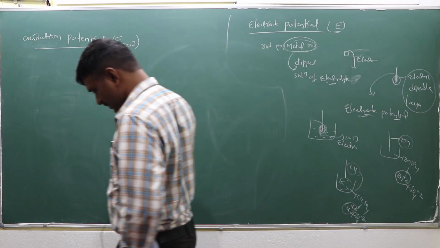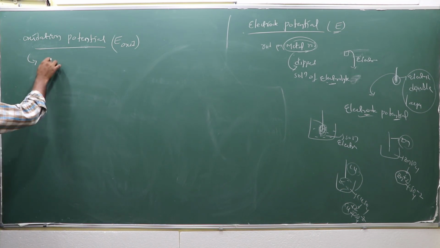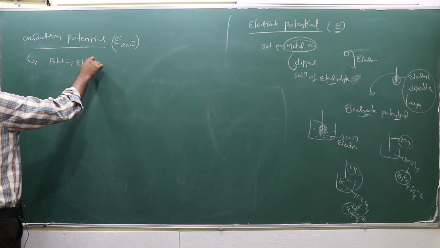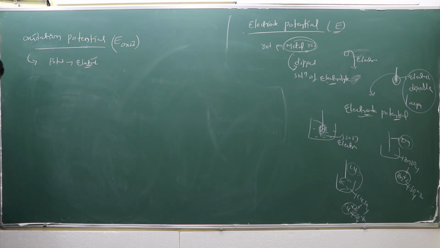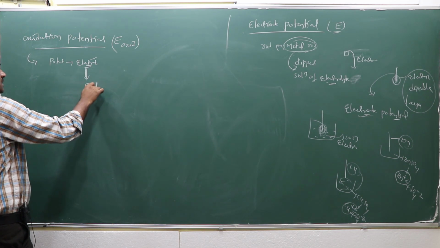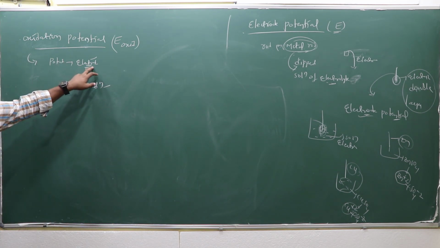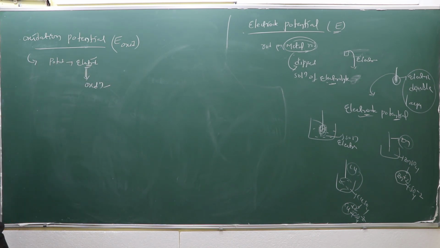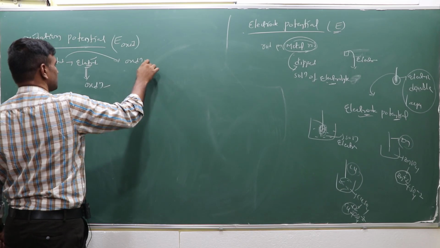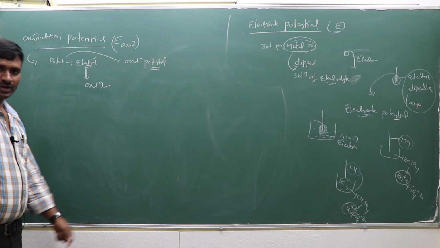The potential develops at the electrode due to the oxidation process. If potential is developed at the electrode due to the oxidation process, that potential is called which one? Oxidation potential.